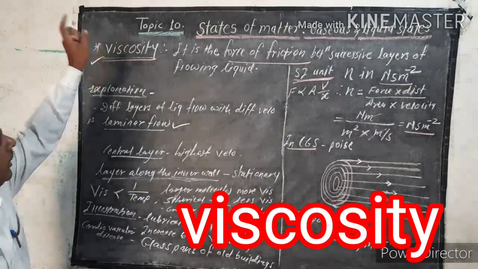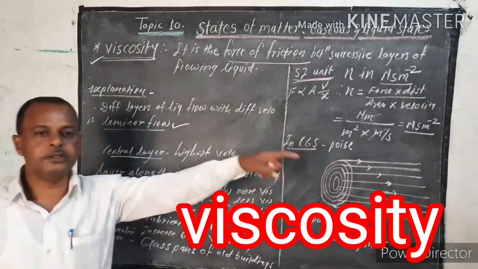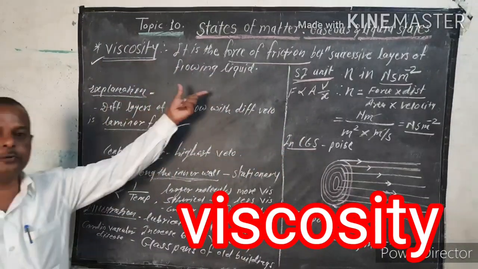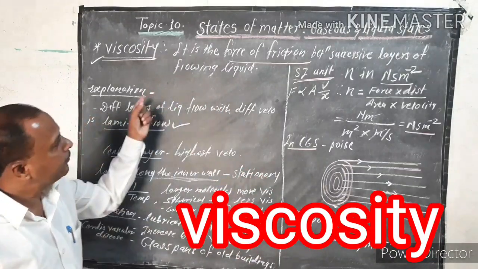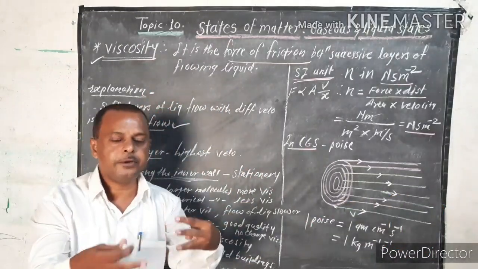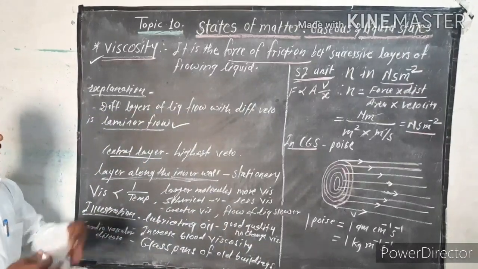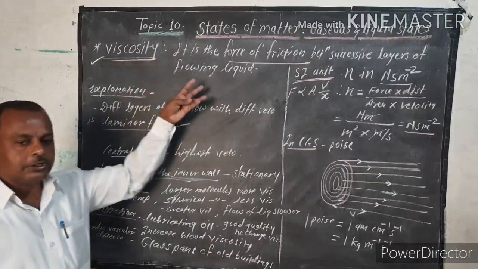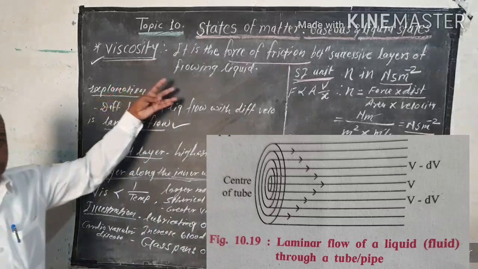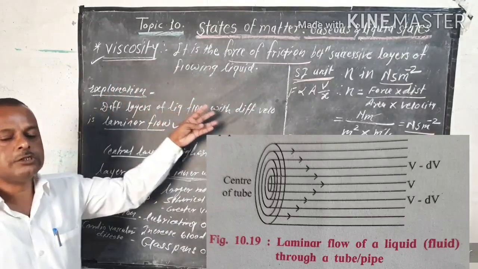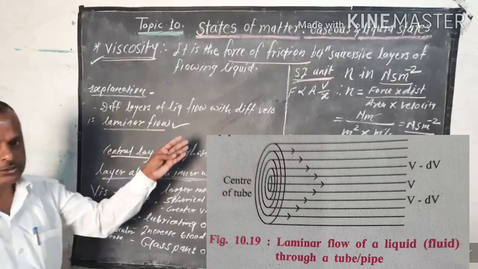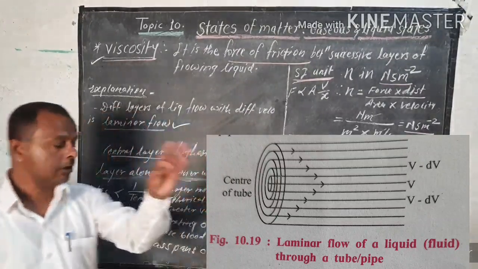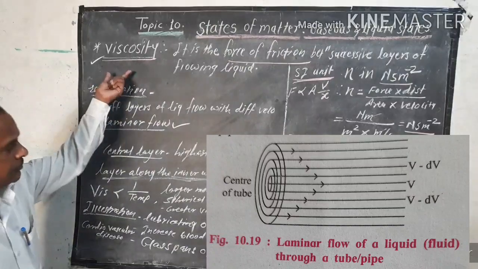So what is viscosity? It is the force of friction between the successive layers of flowing liquids. Understand? When the liquid flows, at that time a force of friction is present between the successive layers. So, in short, viscosity is the resistance to the flow of a liquid.